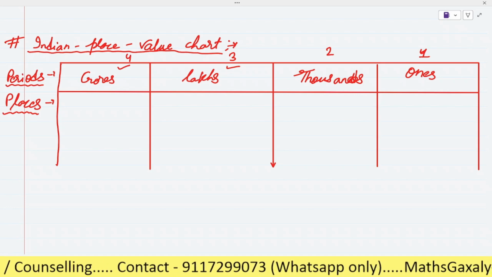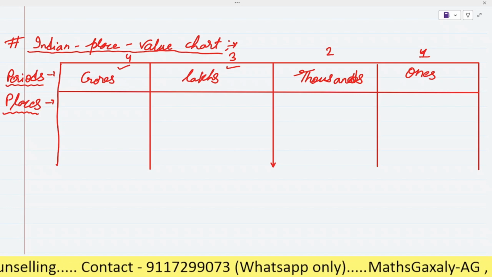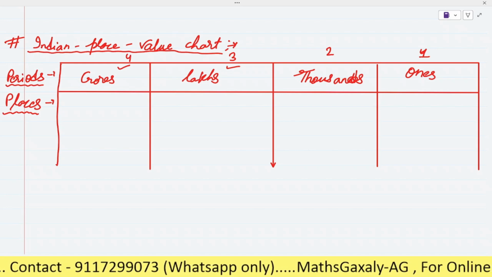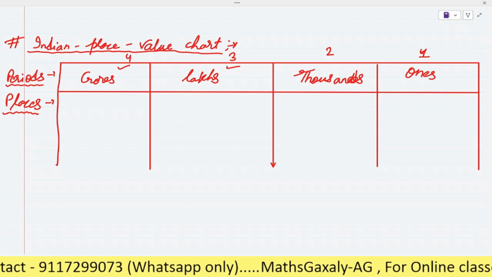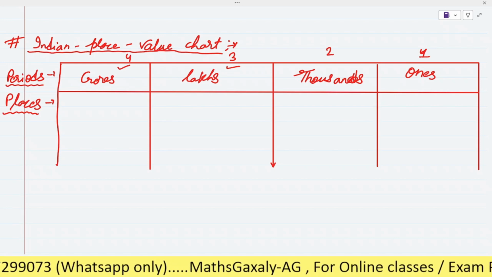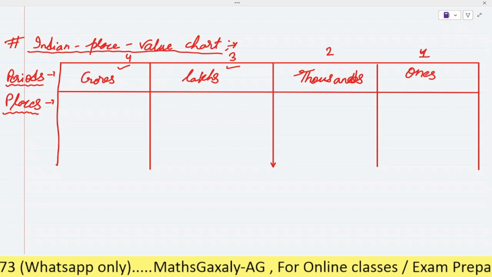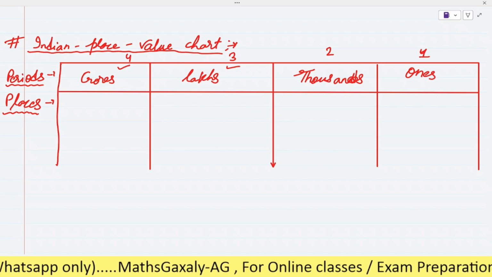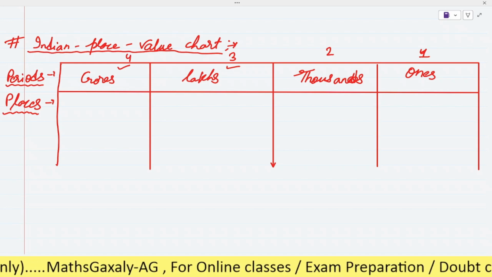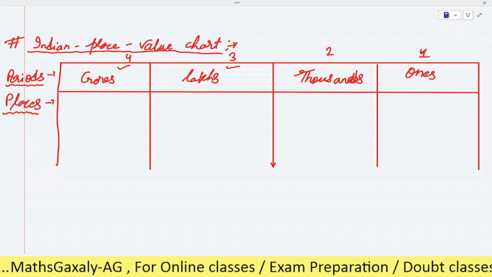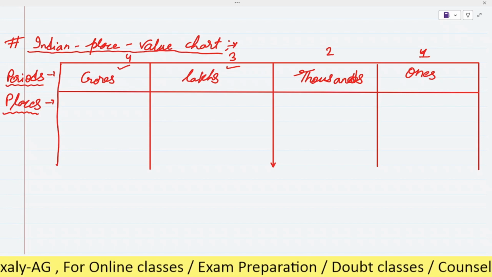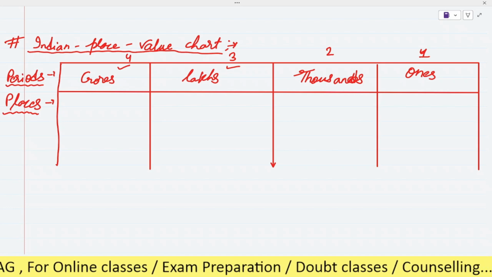As in our locality or neighborhood, we have many houses, and we remember them by the people living there, by their titles: Sinha's house, Misra's house, Gupta's house, like this. So similarly, suppose here there are four houses: ones, thousands, lakhs, and crores.